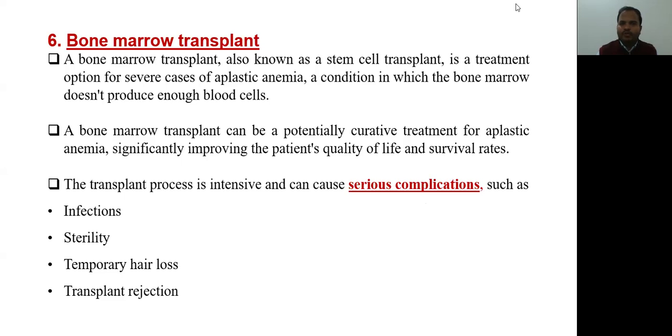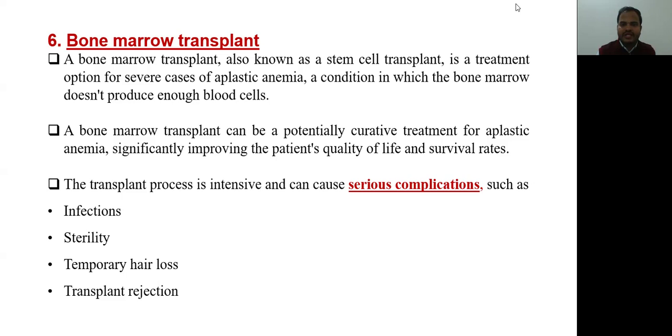The sixth option is the bone marrow transplant. A bone marrow transplant, also known as the stem cell transplant, is the option for severe cases of aplastic anemia, a condition in which the bone marrow doesn't produce enough red blood cells. If the patient has all the nutrients like vitamin B12, folic acid, iron in the body, but the bone marrow is not working, as in aplastic anemia, the treatment option for that patient is bone marrow transplant.